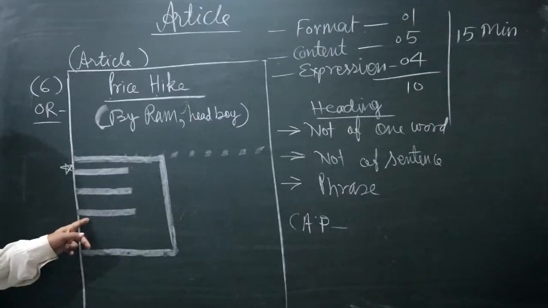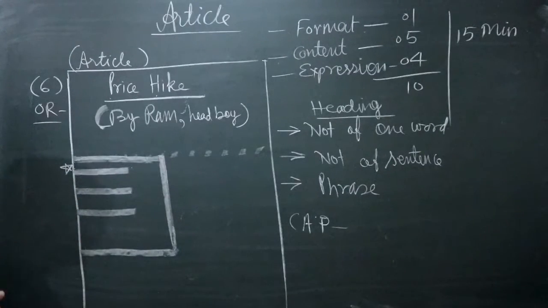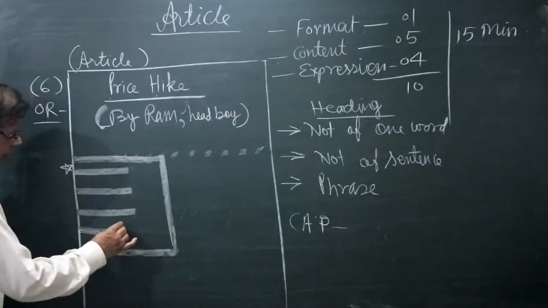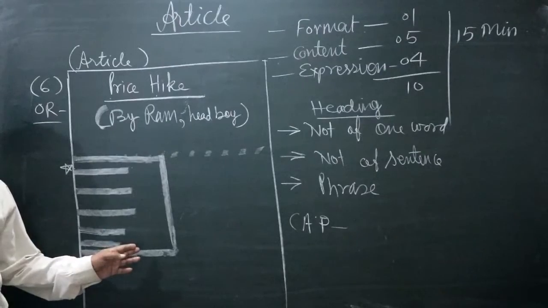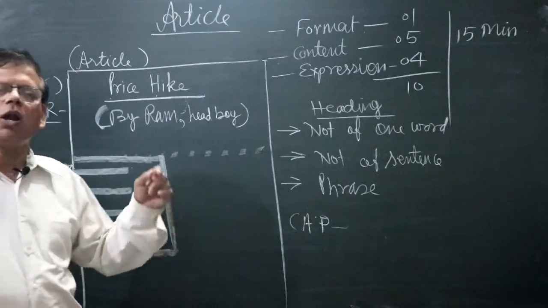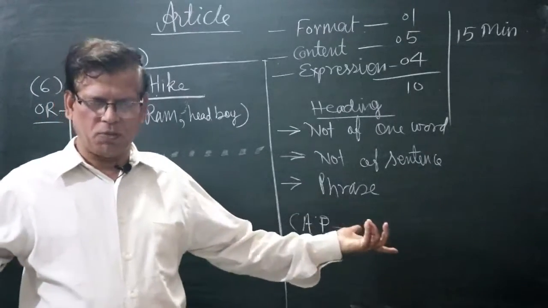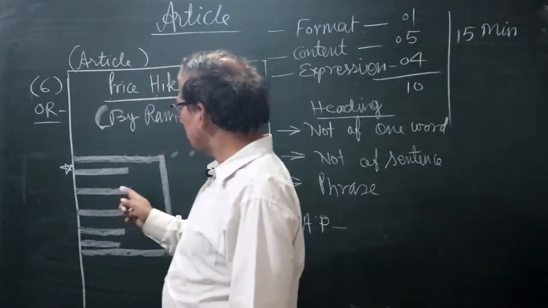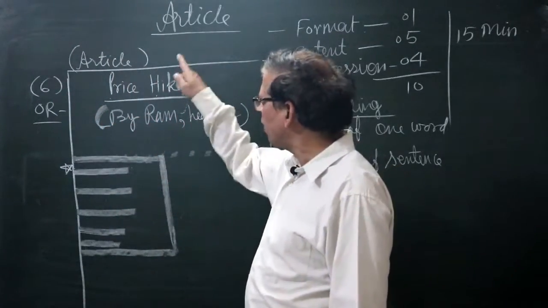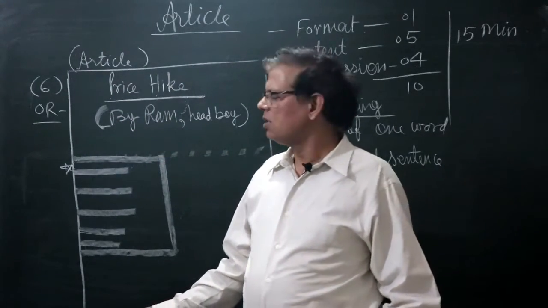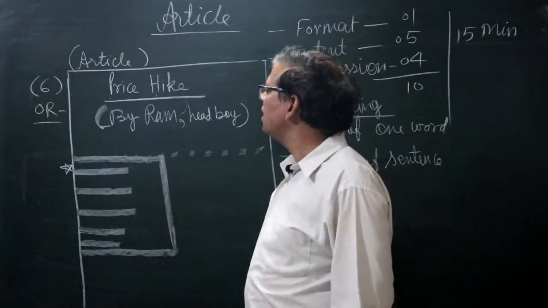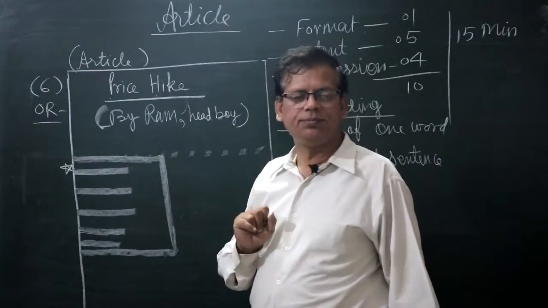And if it is affecting the people, ordinary people, poor people, then what are the remedial measures? Remedial measures. And last, what is your suggestion? What do you suggest? Shiv again says, if you are not part of the solution, you are the problem. If you are writing the answer but not suggesting ways to eradicate the problem we are in, then you are the problem. So suggest ways to eradicate the problem of price hike.